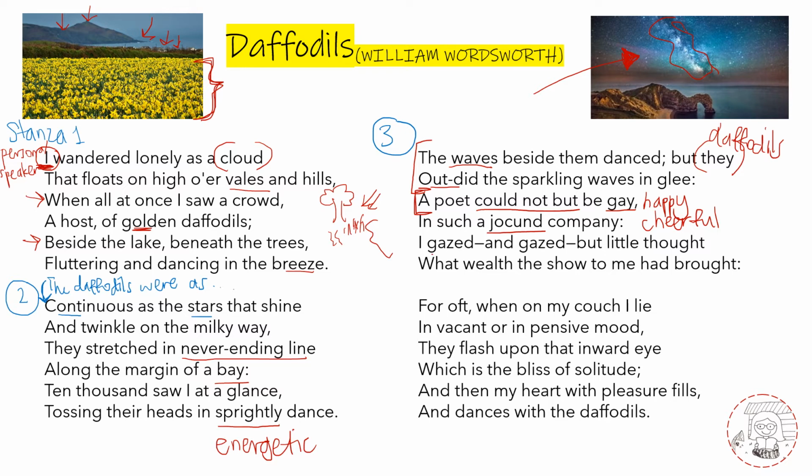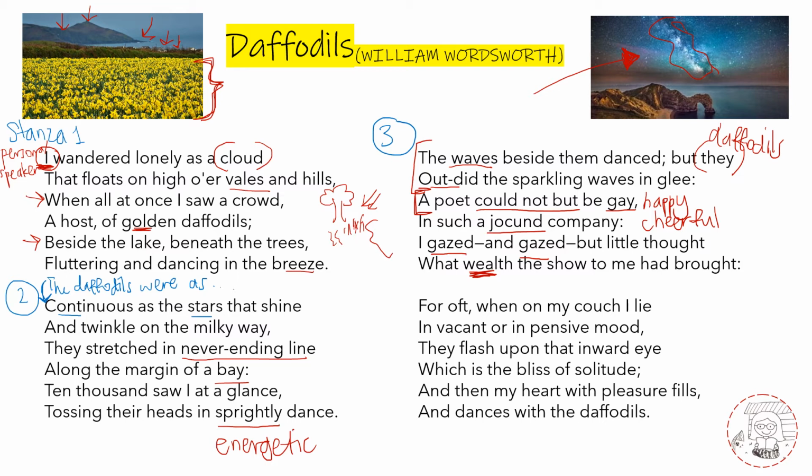I gazed. Gaze is something like staring. So I gazed and gazed, but little thought what wealth the show to me had brought. What does this mean? He stared and he stared, but he didn't really realize that this sight had given him so much wealth, meaning it had given him so much and he didn't even realize it.